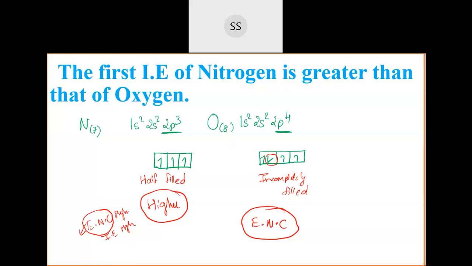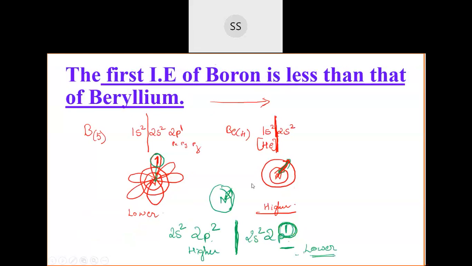Yeah, the previous one also did not follow. In the previous case also, what we found is this: boron was supposed to have higher ionization enthalpy than beryllium. Correct? Boron was supposed to have higher than beryllium, but beryllium has higher than boron. Again an exceptional case. You have to give the reason why it is happening.